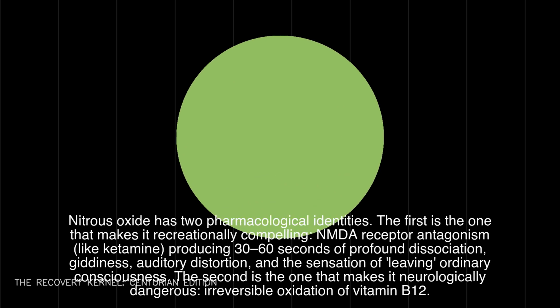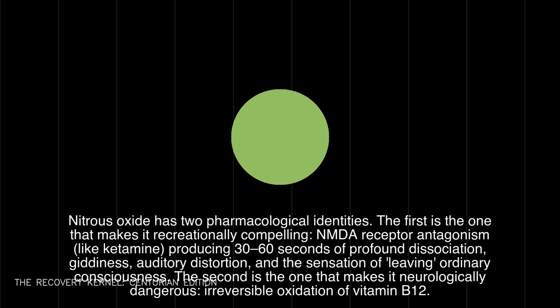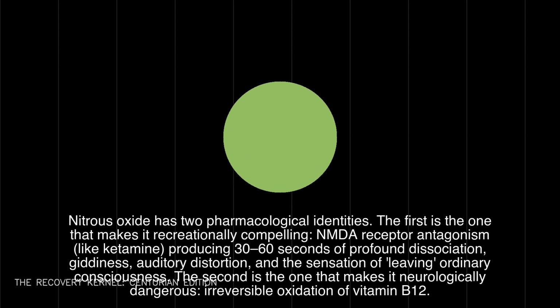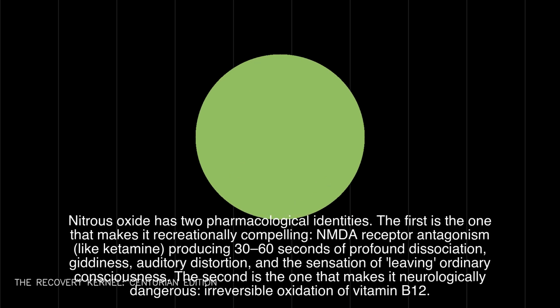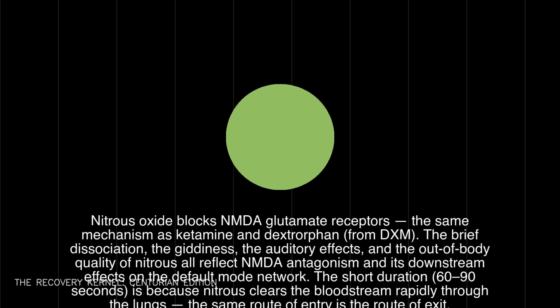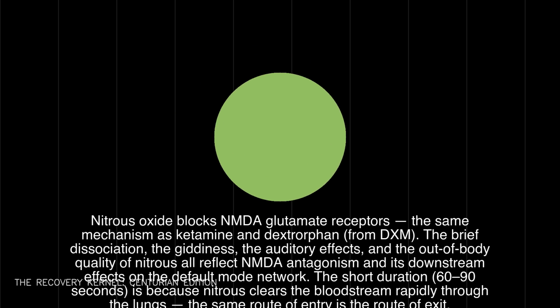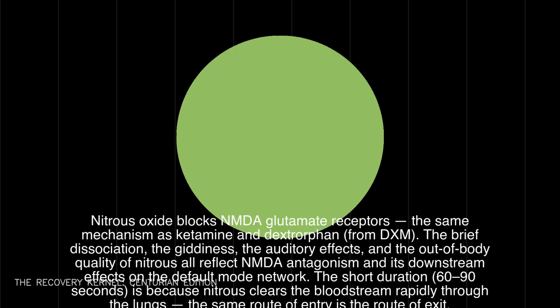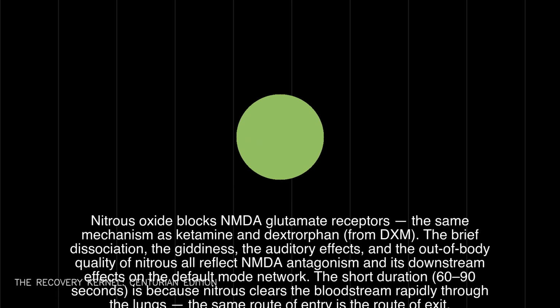1b.1, the NMDA mechanism. Nitrous oxide blocks NMDA glutamate receptors, the same mechanism as ketamine and dextrorphan, from DXM. The brief dissociation, the giddiness, the auditory effects, and the out-of-body quality of nitrous all reflect NMDA antagonism and its downstream effects on the default mode network. The short duration, 60 to 90 seconds, is because nitrous clears the bloodstream rapidly through the lungs. The same route of entry is the route of exit.